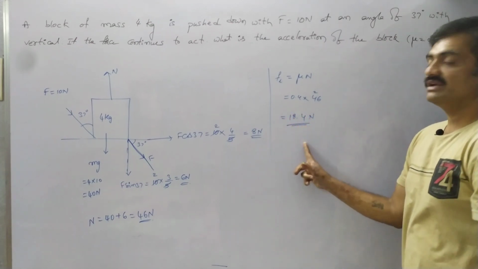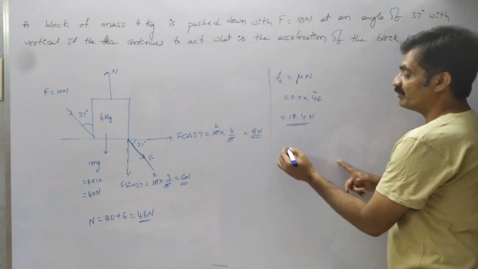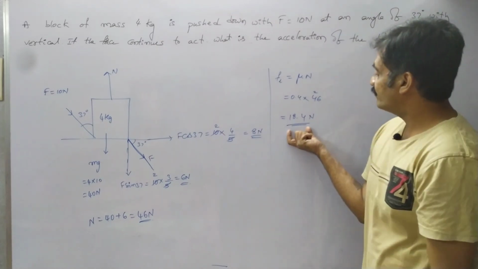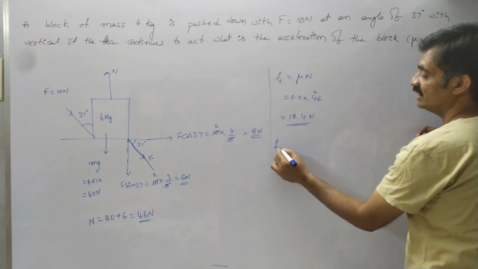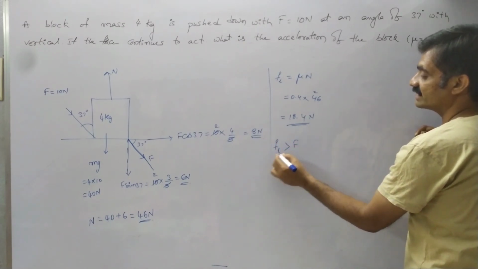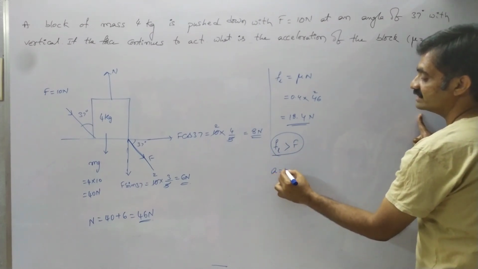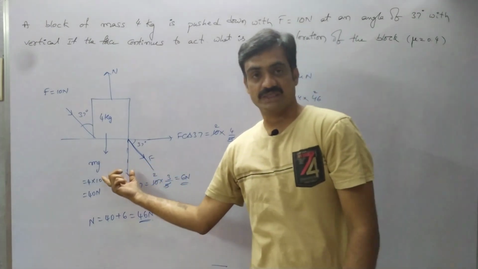So this is the limiting frictional force acting on the block. Observe that here the applied force along the horizontal is 8 Newton, whereas the limiting frictional force is 18.4 Newton. So based on that we can represent that the limiting frictional force is greater than the applied force. So the acceleration of the block is equal to 0. Why? Because the block will remain at rest.